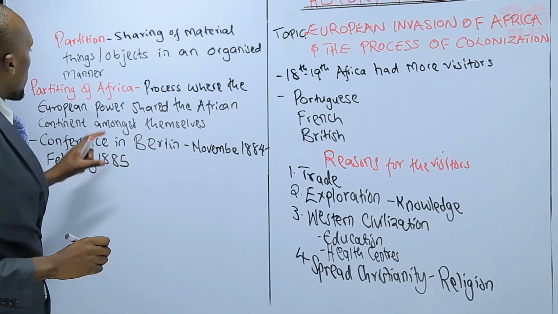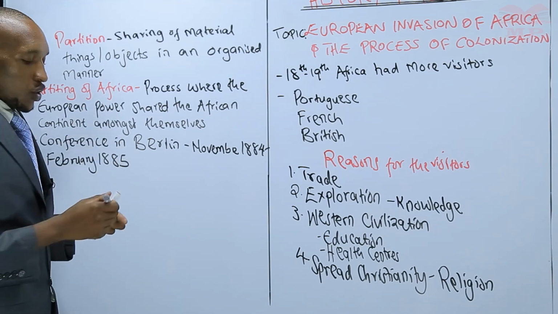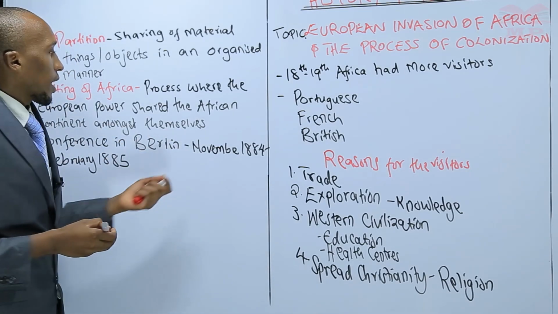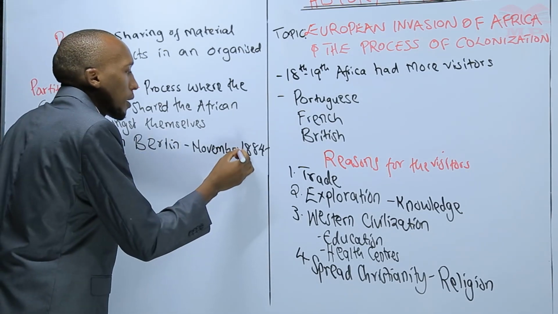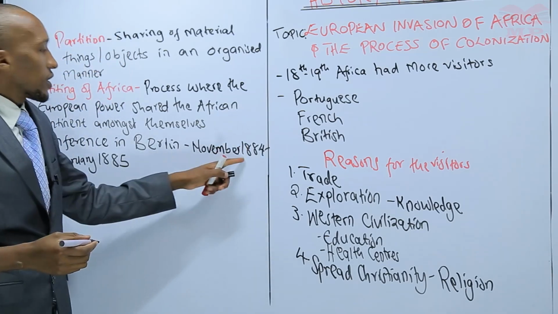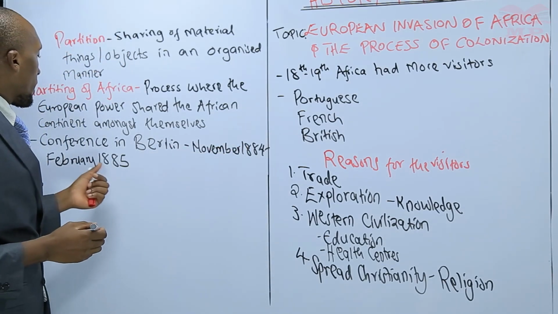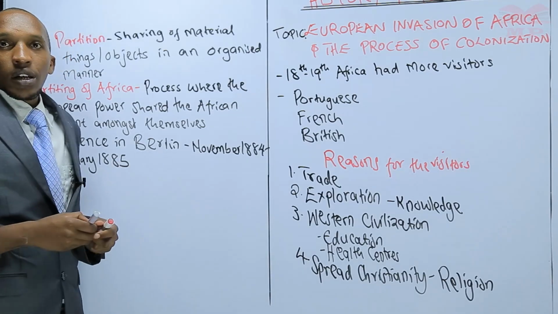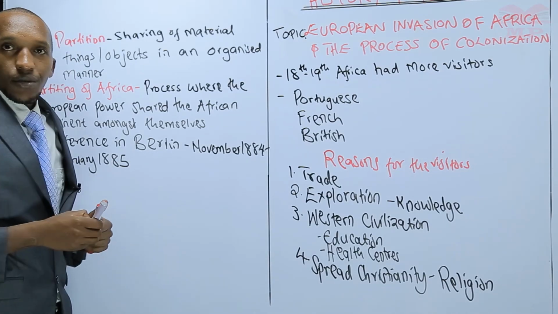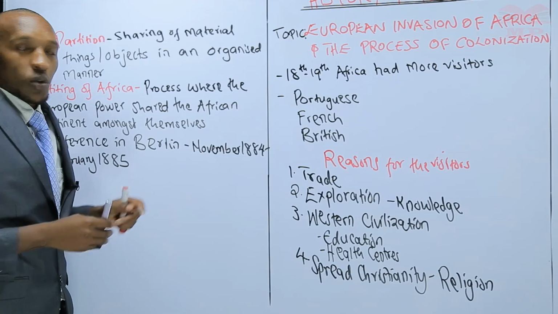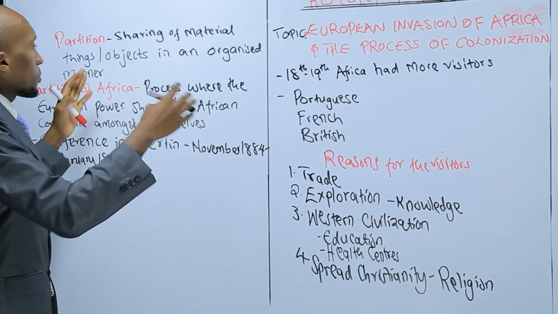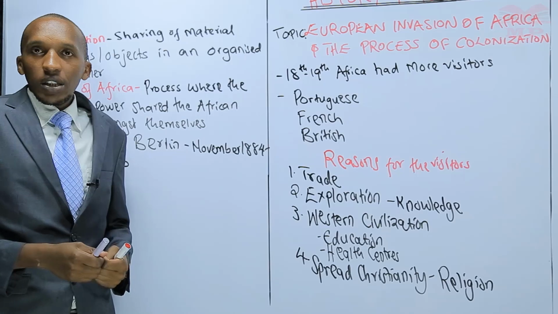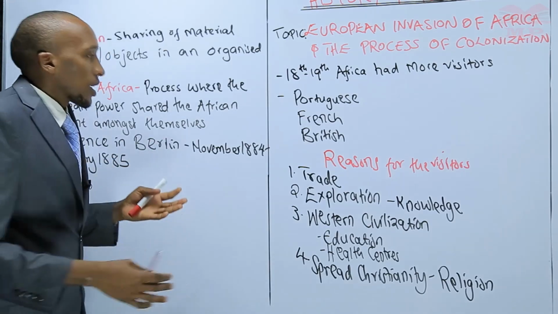So these European powers came together in a conference that was from November 1884 to February 1885. This was organized by the German Chancellor Bismarck, right, in the city of Berlin. So the European powers came together on the table, right, and they had to share the continent